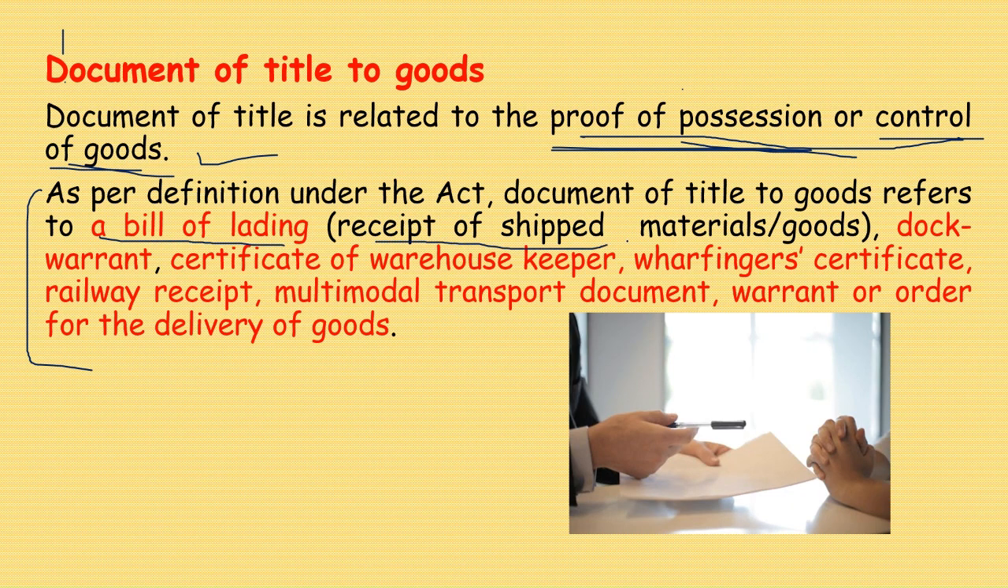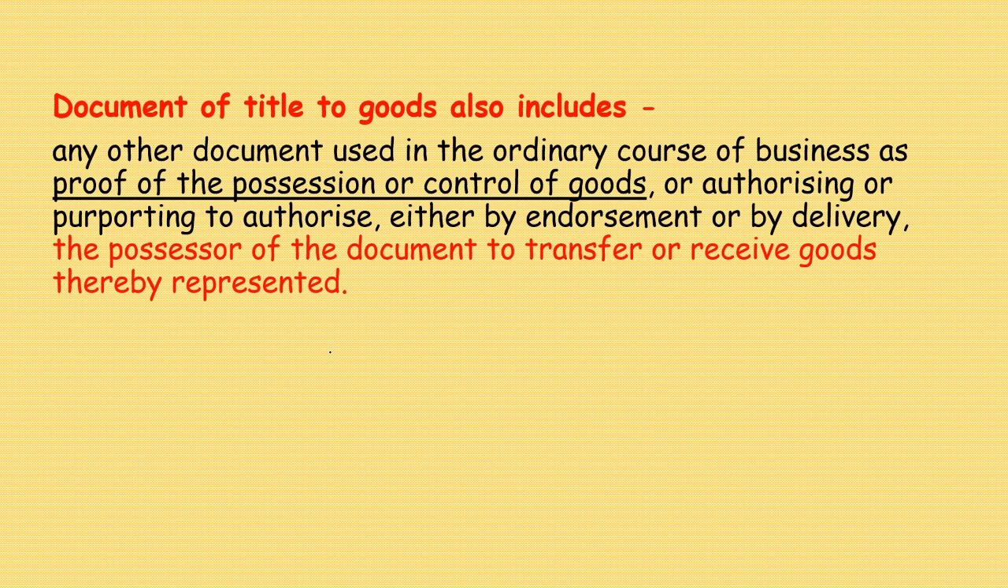which is a receipt of shipped goods, dock warrant, certificate of warehouse keepers or wharfinger certificates, railway receipt, multi-modal transport document, warrant or order for the delivery of goods. It also includes any other document used in the ordinary course of business as proof of possession or control of goods, or authorizing or purporting to authorize, either by endorsement or by delivery, the possessor of the document to transfer or receive goods thereby represented. This is about the definition.